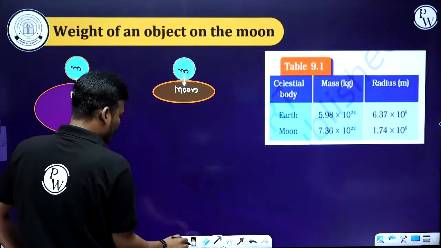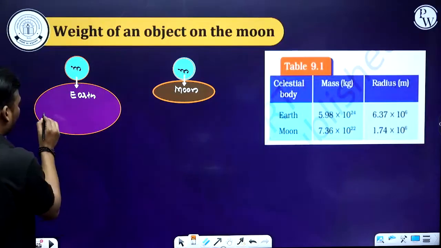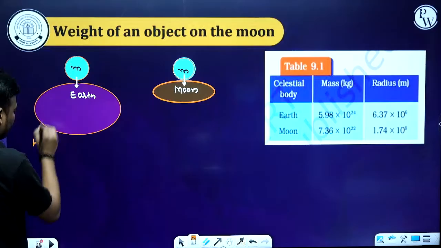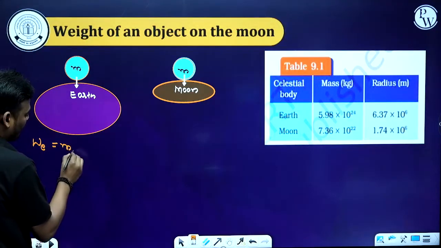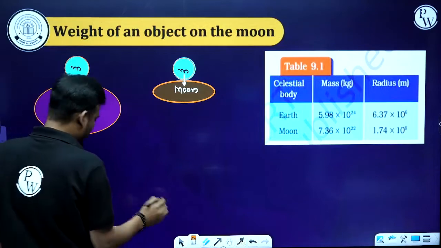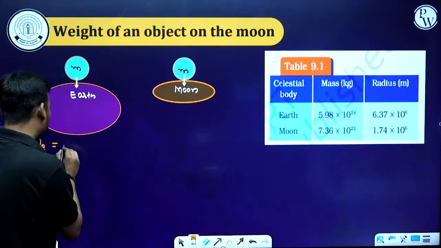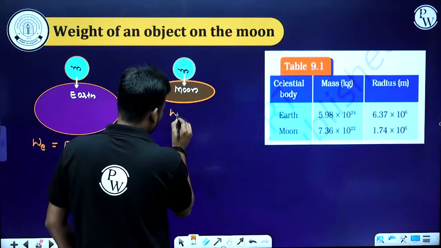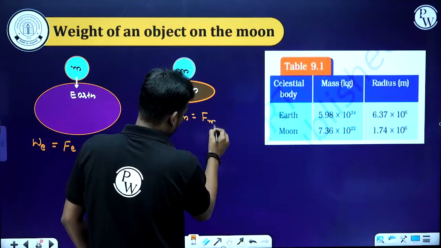Now, here we need to calculate the ratio of weight. So here I can write the weight of the body on the Earth surface, that is W_E, or else you can say the weight of the body is nothing but a force on Earth, and the weight of the body on the Moon is nothing but a force on the Moon.